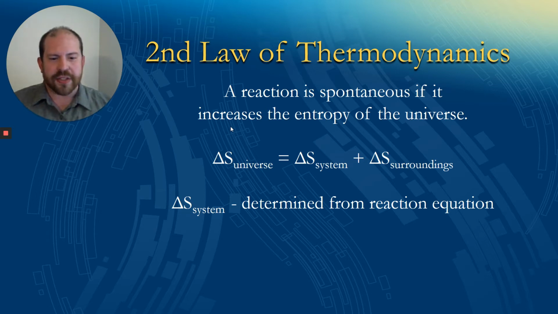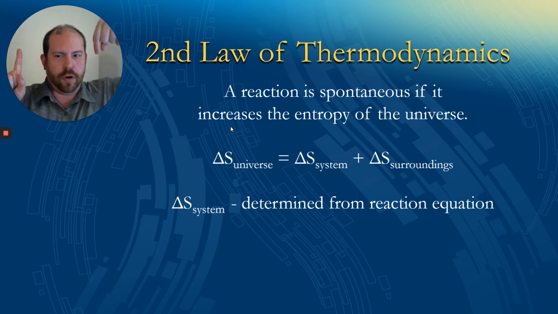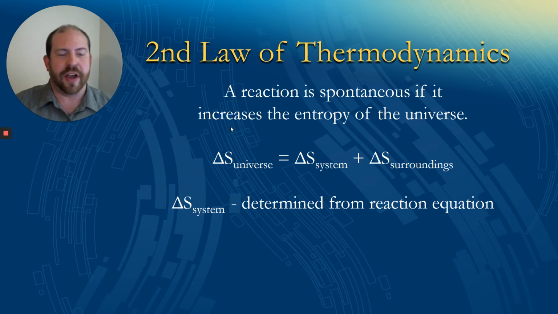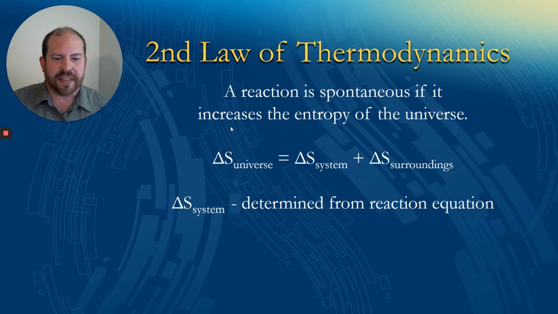How are we going to get to those? We'll fit them in two slightly different ways. Remember that these two can either both be positive, both be negative, or they can be mirrors of each other. They're not directly connected to each other. The delta S for the system, the best way for us to determine that is going to be to look at the reaction equation and use those hallmarks of entropy increasing that I talked about in my previous video.